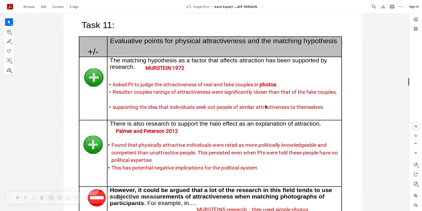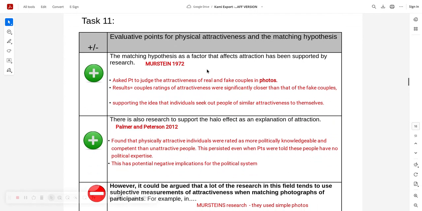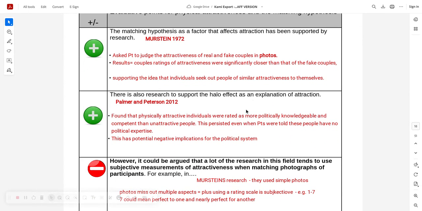And then you've got evidence. Don't know if you use the same evidence as the one we've got here, Murstein. There's also explanation to support the halo effect by Palmer and Patterson.